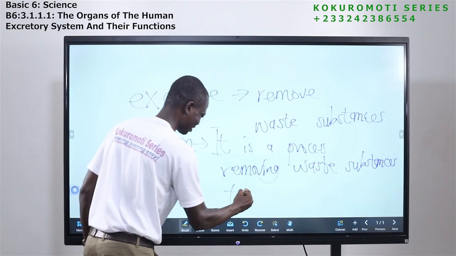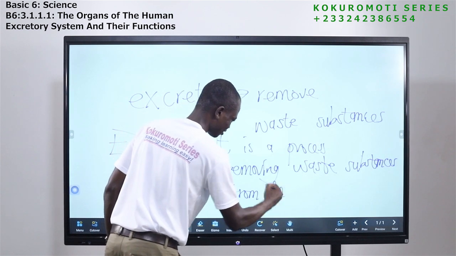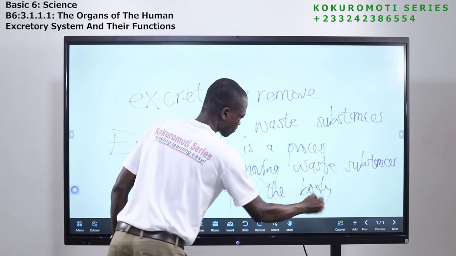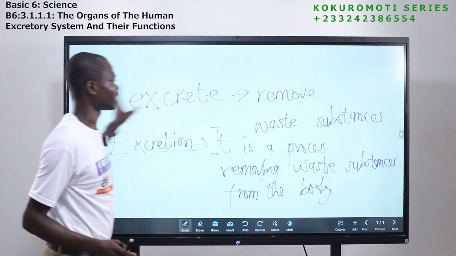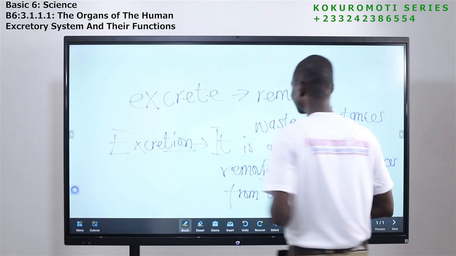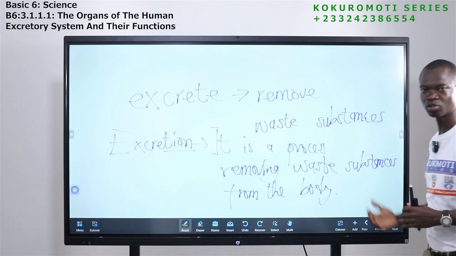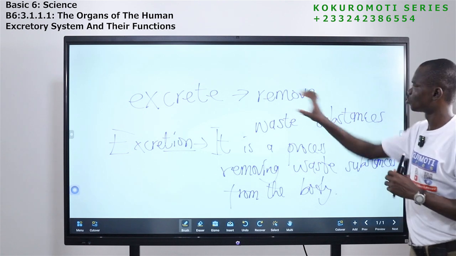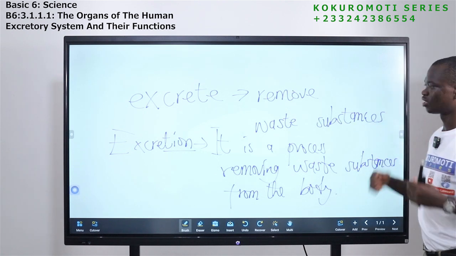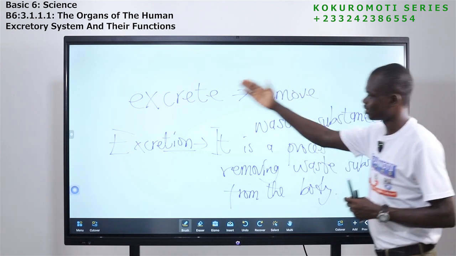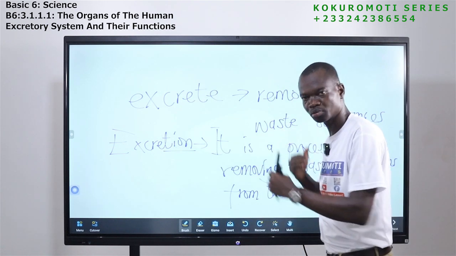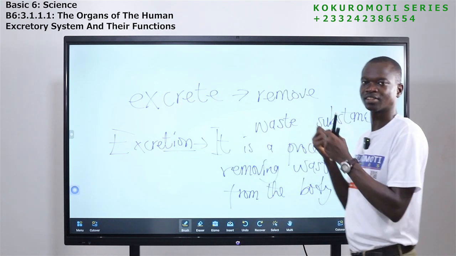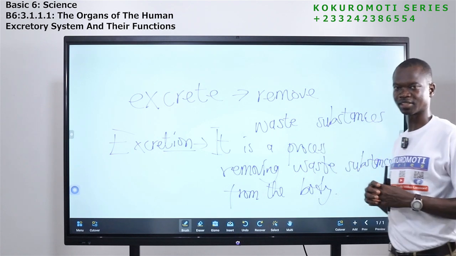From the body. So anytime you hear about excretion, we are talking about excrete. I have explained to you that to excrete means to remove, to get rid of something. So remove waste substances, that is excrete. And this excretion is from the word excrete. And excretion is the process of removing the waste substances from the body.